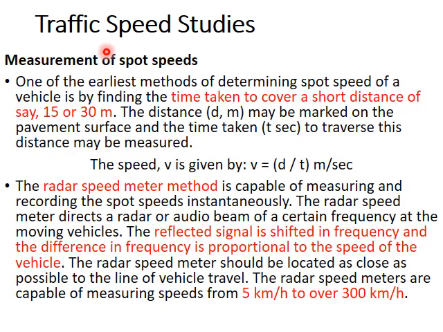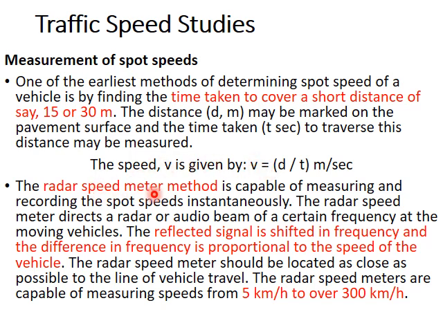How to measure spot speed? One method is to take a short distance of 15 or 30 meters, then take the time the vehicles take to pass this distance. So the distance is known and time we have collected from the field. So distance by time gives the spot speed of different vehicles. When we take the average, we get the average spot speed.